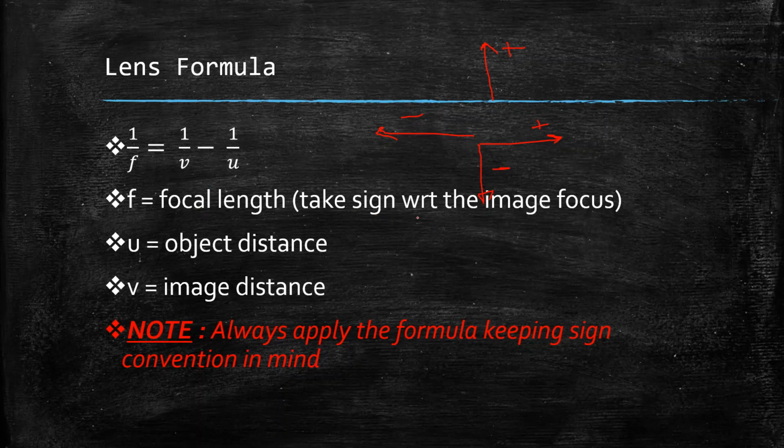So f is the focal length and take the sign with respect to the image focus. As I have told you already, the focal length that you need to substitute into this lens formula should always be of the image focus. u is the object distance, v is the image distance, and note that the sign convention is a must and you have to apply it to get the correct answer.